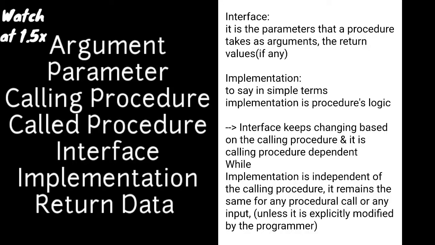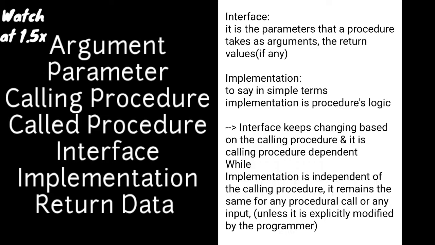Consider the coffee machine as a procedure, and it has two containers through which it takes inputs. One container takes coffee beans as input and the second container takes milk or water as input. Now let's understand parameters or arguments.